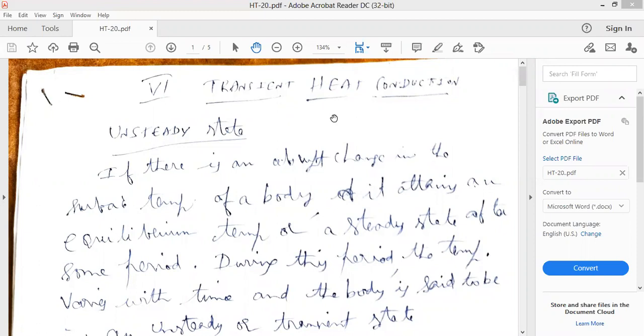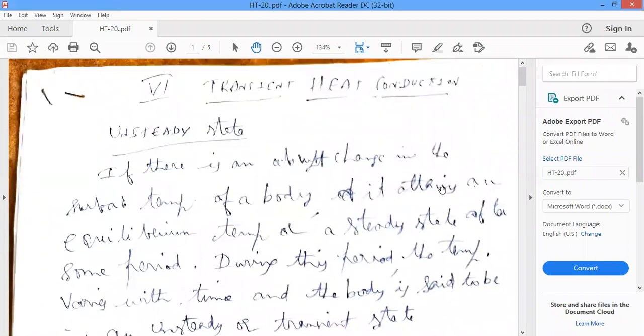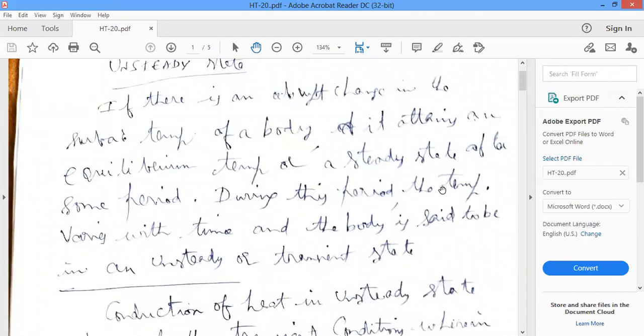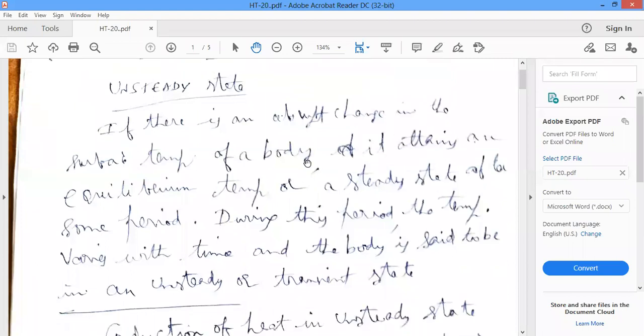Here today we will discuss unsteady state heat conduction, and after that we will discuss the lumped parameter system. So here, if there is any abrupt change in the surface temperature of a body, it attains an equilibrium temperature or a steady state after some period.